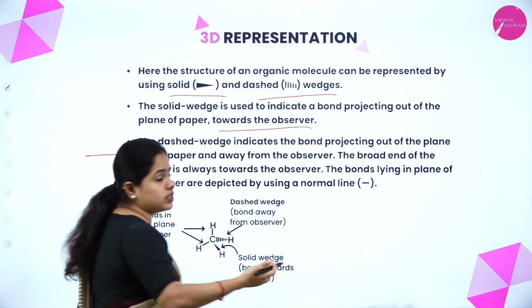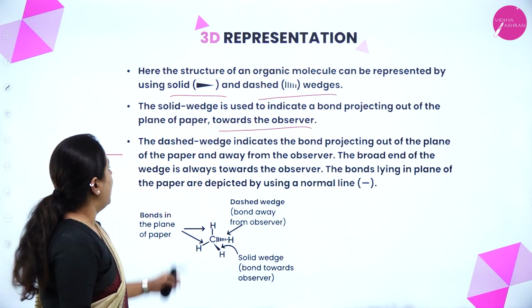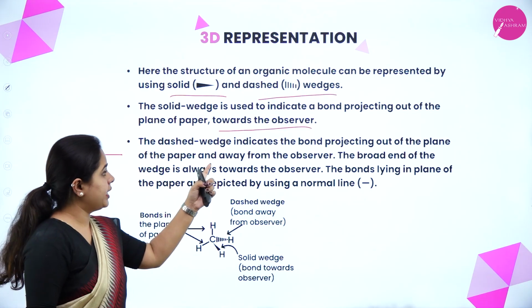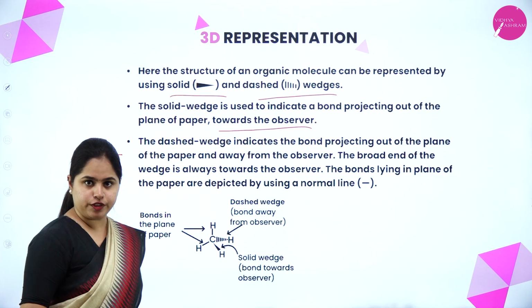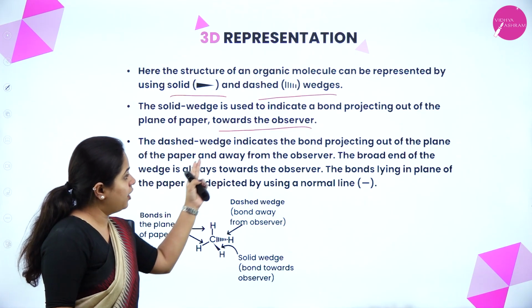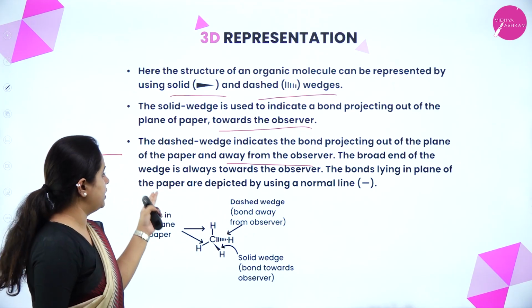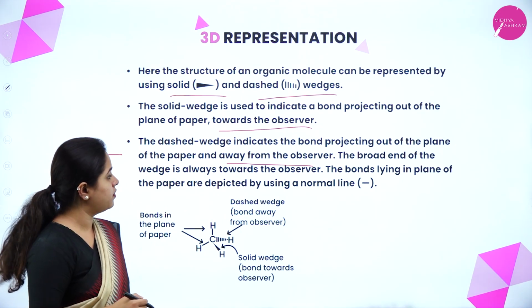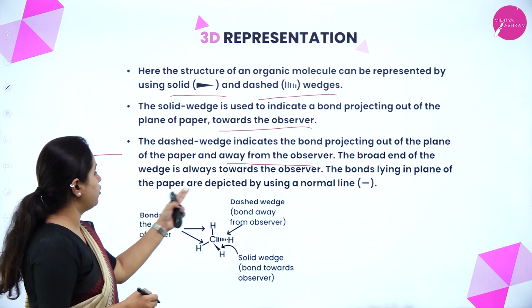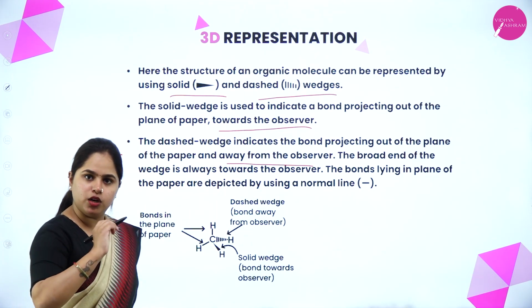That means it is towards the observer. And the dashed wedge indicates the bond projecting out of the plane of the paper and away from the observer. The broad end of the wedge is always towards the observer, and the bonds that lie in the plane of the paper are depicted by a normal line.